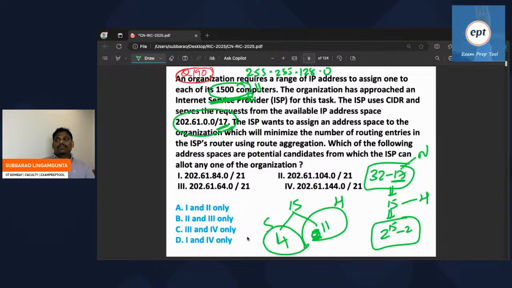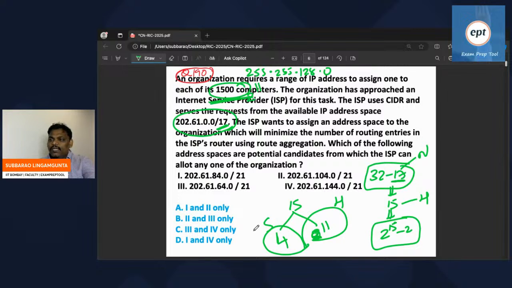Check properly: actually you have 15 bits for host, but he is saying that he wants it only for 1500. For 1500 purpose, 11 bits are more than enough. The remaining ones you can use for subnet purpose.